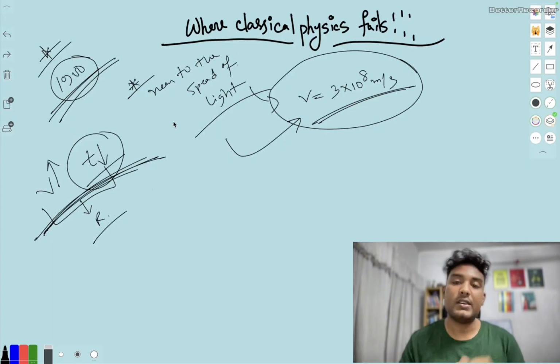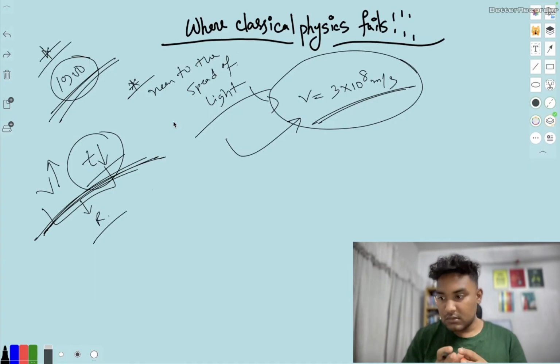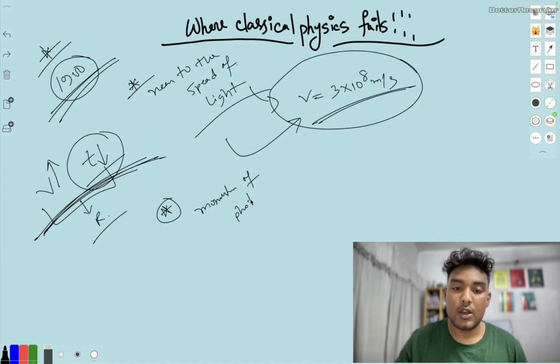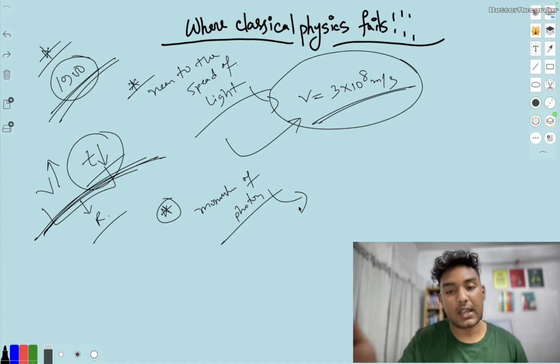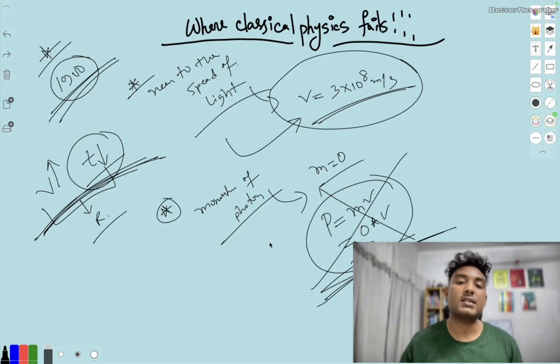Classical physics cannot really describe this, because when the velocity of anything approaches the velocity of light, the classical terms and equations cannot describe it. Consider calculating the momentum of a photon. We know the rest mass of a photon, the light particle, is 0. So if we calculate the momentum as mv, m times v, it becomes 0. That's not possible, because the momentum of a photon is not actually 0. So the equations of classical physics cannot describe these situations.